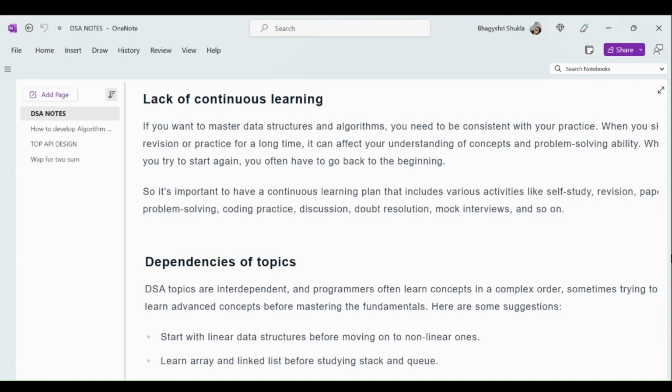Next we have dependency of topics, which is one of the reasons for failure. So how can we start? We have to go step by step: start with this topic, then after that this topic. It has to be a sequence, going in order, then we get the proper connected points and understand the concepts. We don't have to jump from 1 to 10 or to the second like that. We have to follow a proper sequence, and according to that choose the right path and direction to study.